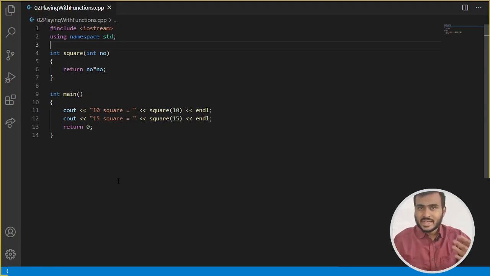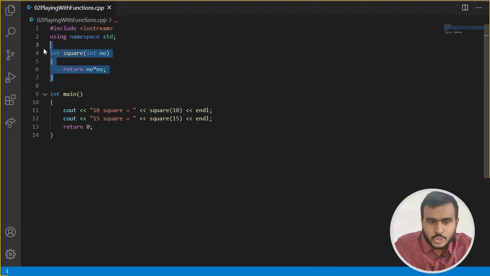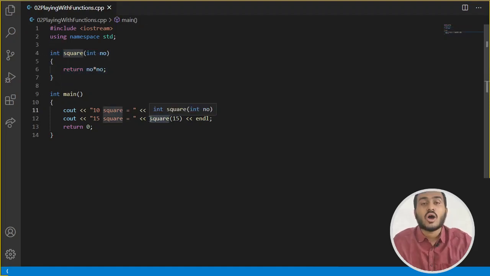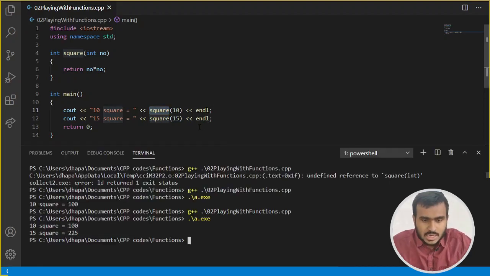But if you are directly defining it before calling that function or before using that function, so here you can see that I am defining the function on line number 4 to 7, and I'm actually calling that function on line number 11 and 12. So that means we are defining the function before the function call. So if you are defining a function before function call, in that case function definition is enough, function declaration is not needed.